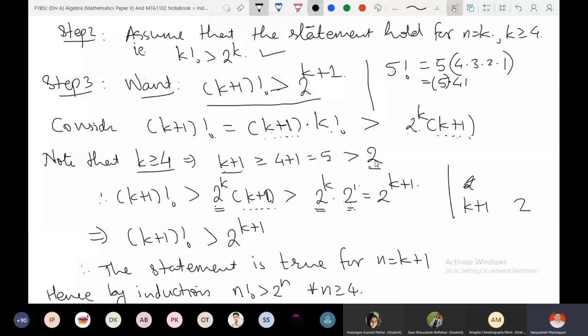Otherwise 3 is also less than 5, 4 is also less than 5, 1 is also less than 5, but those numbers are not useful for me at this moment. Whatever is useful, I will pick that. So 5 is greater than 2, and I will pick that point. K plus 1 is bigger than 2. 2 raised to k is the same thing and doesn't matter. If you compare the second factor, then 2 is smaller, that is 2 raised to k plus 1. Yes, I understood.